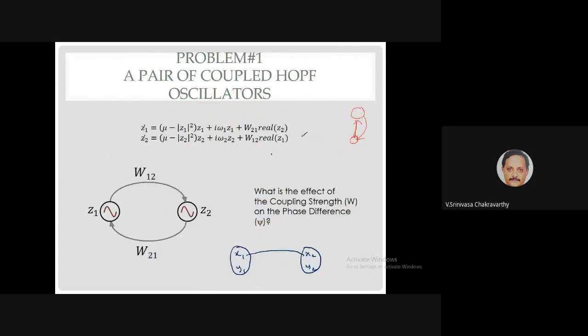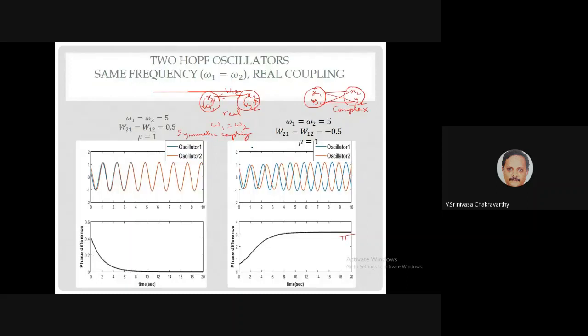For example, in the same equation, I assume W21 and W12 are symmetric, that is, W12 is equal to W21, and both are equal to 0.5.